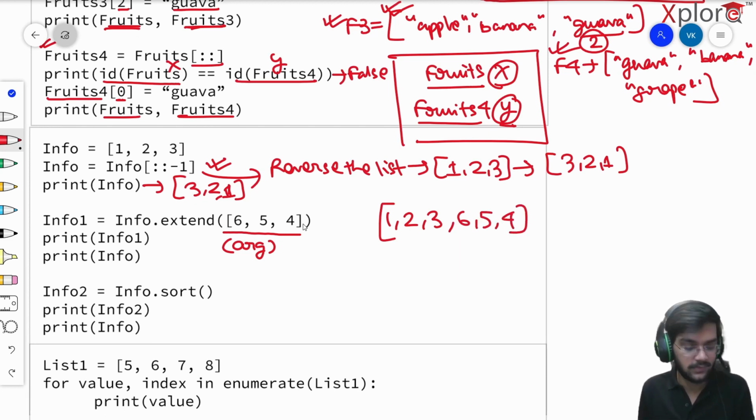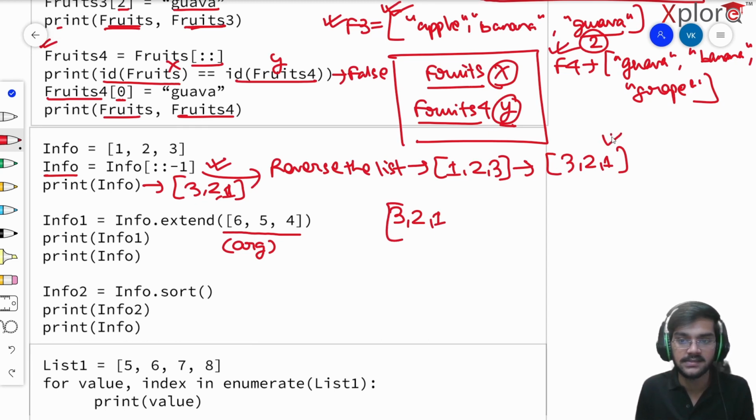By the way, 1, 2, 3 was there, right? So this operation kind of changed it to 3, 2, 1, if I'm not wrong. So 3, 2, 1 was the new info here, right? I hope that makes sense. And then I'll be having 6, 5, and 4. So this is what the extend operation does.